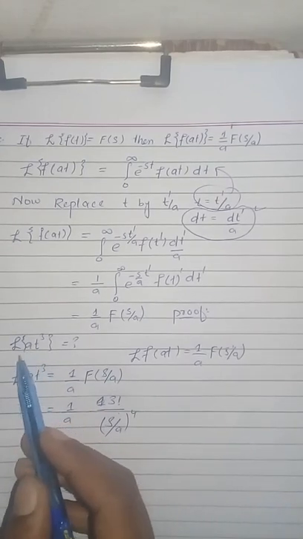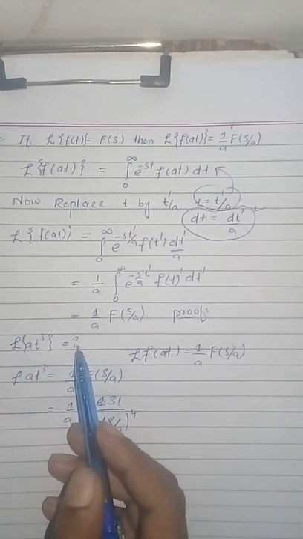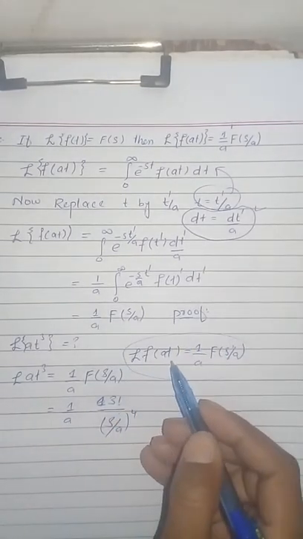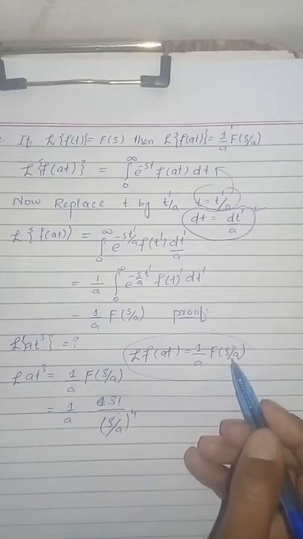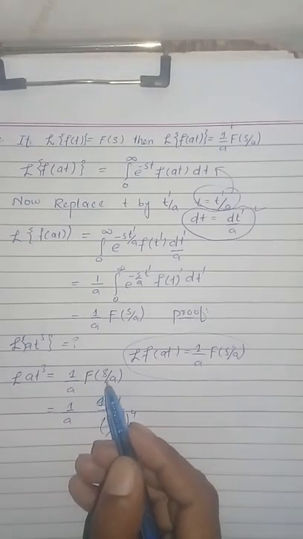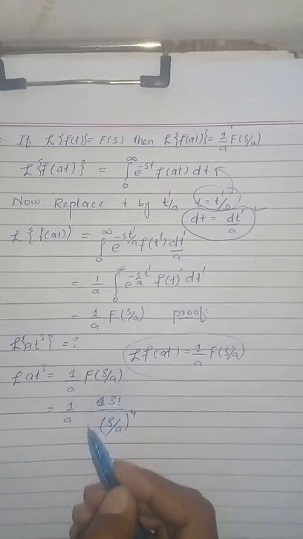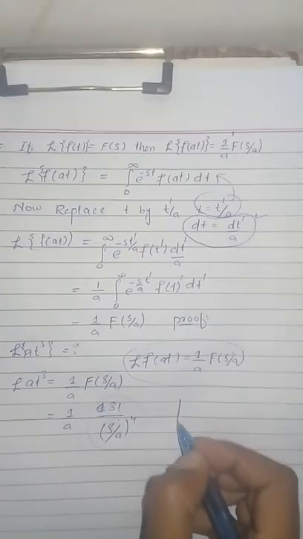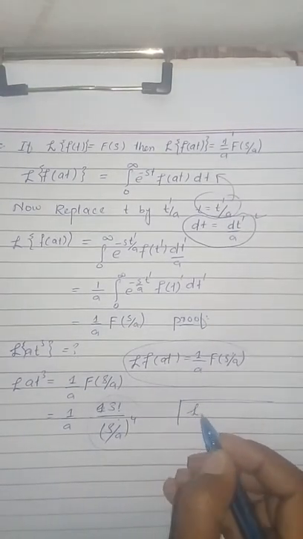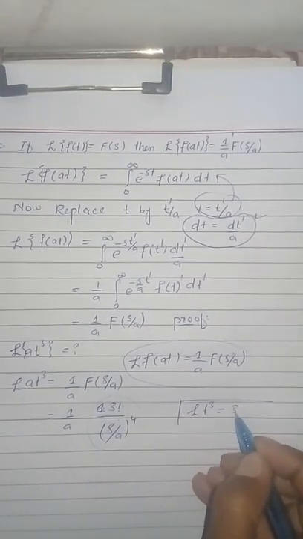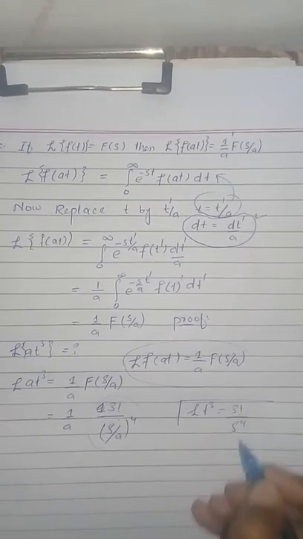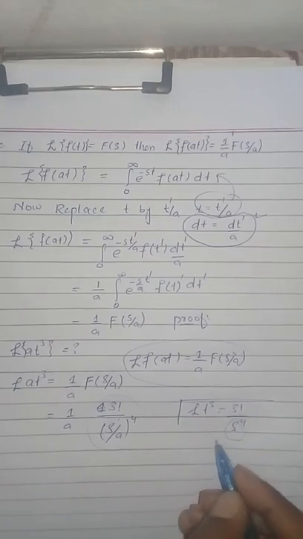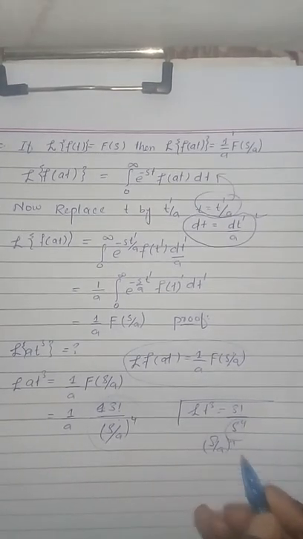The given question is this: Laplace transform of (at) cube will be what? We have studied the property that Laplace transform of f of at equals 1 over a into F of s divided by a. Now what is F of s over a, which is equal to 3 factorial divided by (s divided by a) power 4. In the previous video we studied that Laplace transform of t cube equals 3 factorial divided by s to the power 4. Now in this we will replace s by s divided by a.